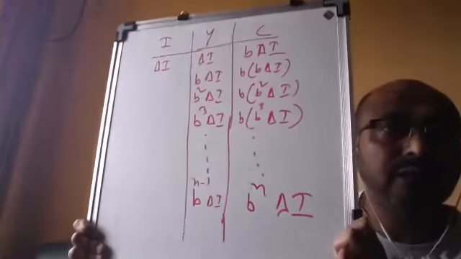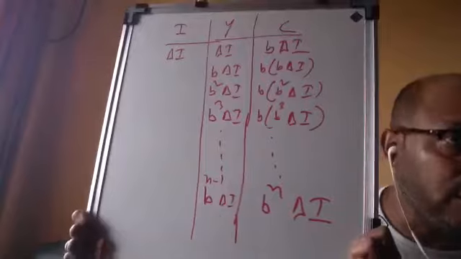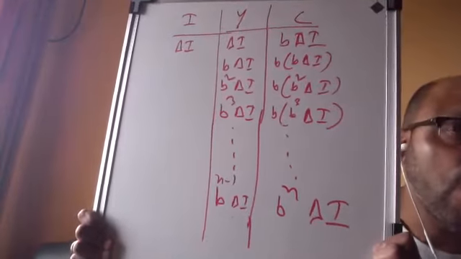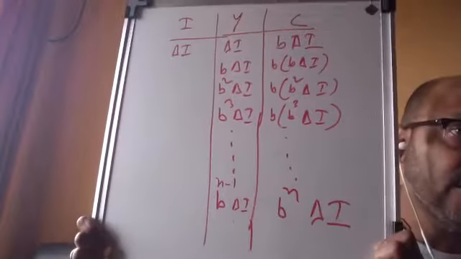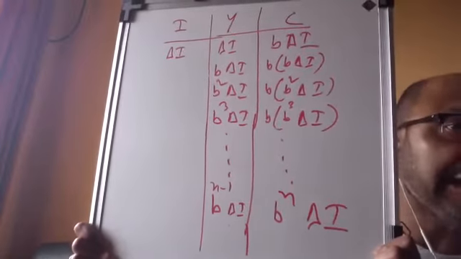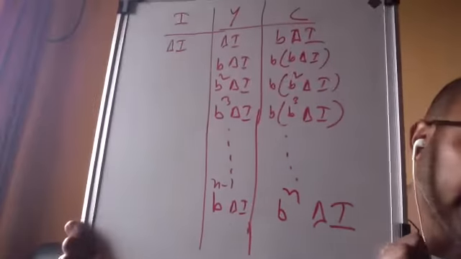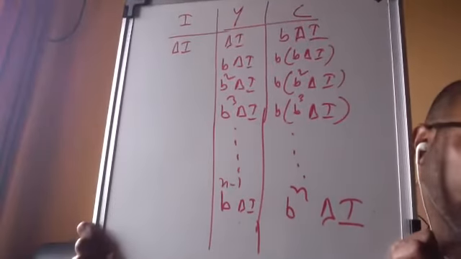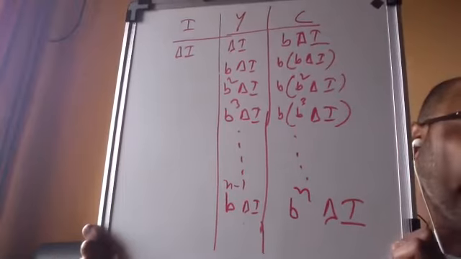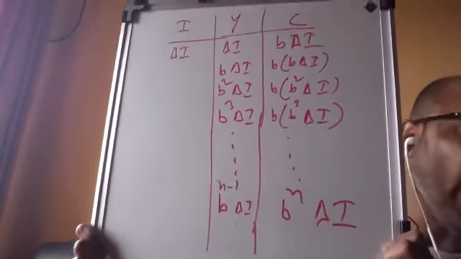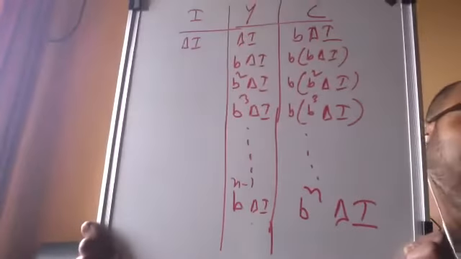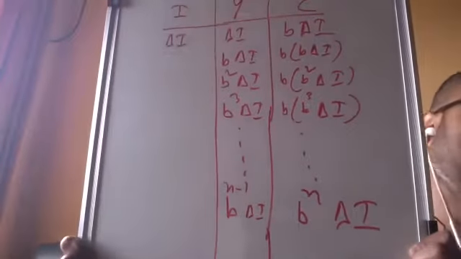Look at this one. Over here, investment increased by delta I. So immediately income will be increased by delta I, because Y equals C plus I. Now as income increased by delta I, consumption will be increased by B times delta I. Why?